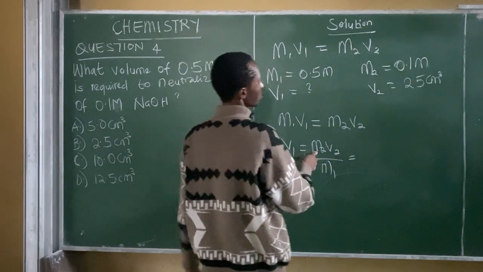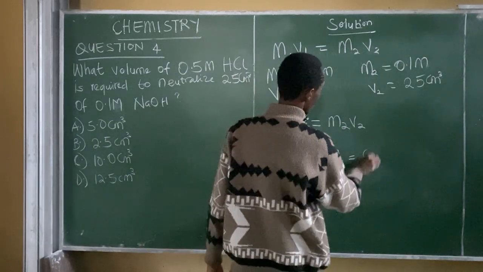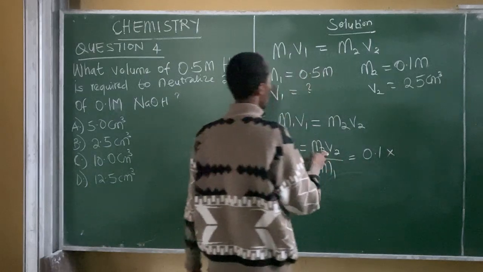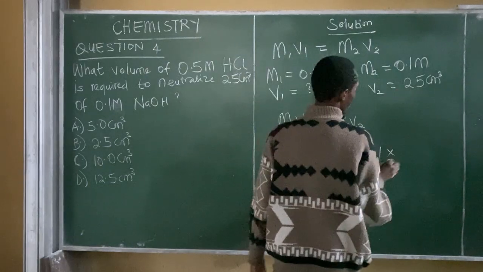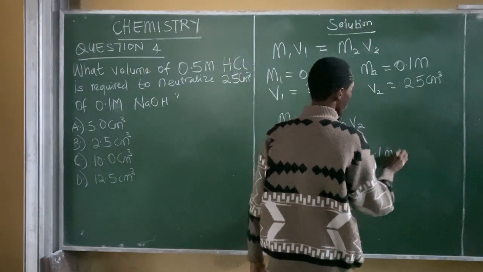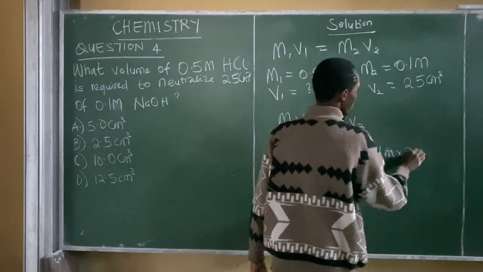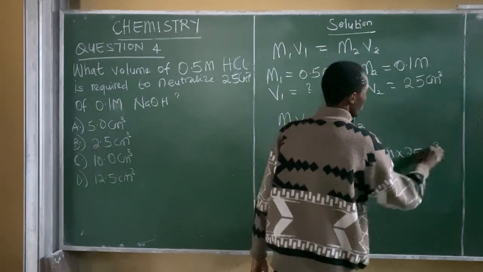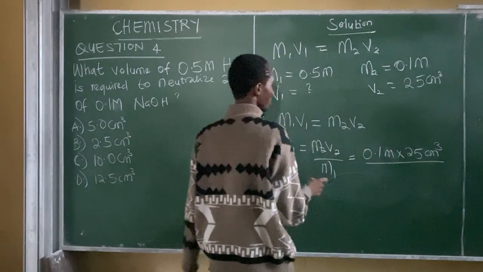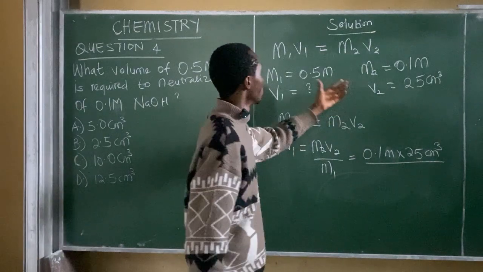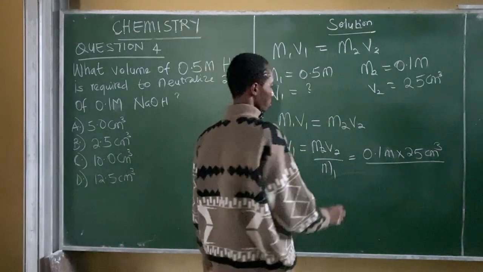Our M2 is 0.1 moles times our V2, which is 25 cm³, all divided by our M1, which is 0.5 moles.